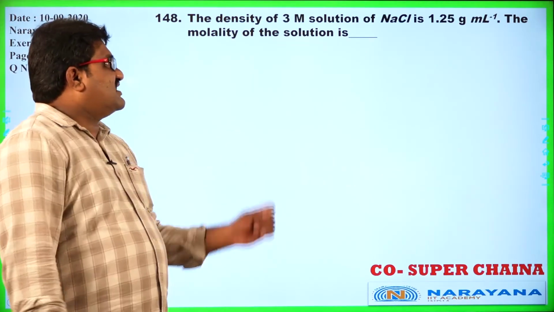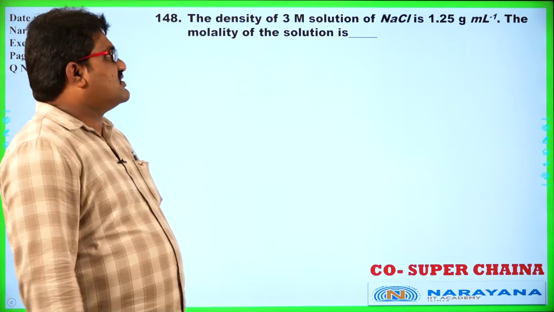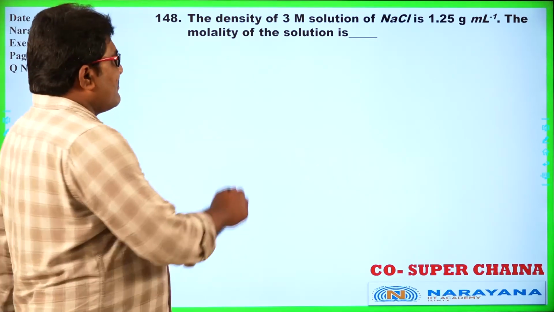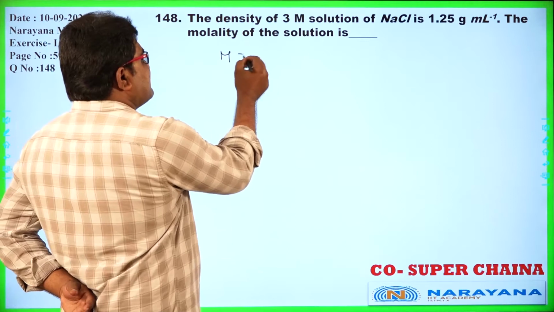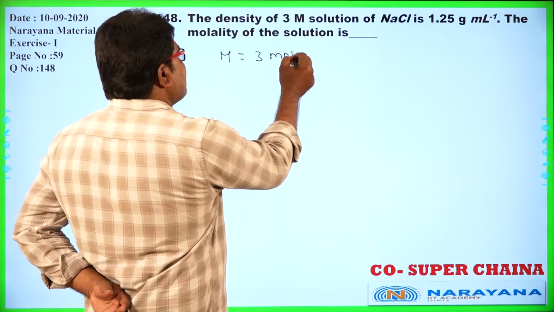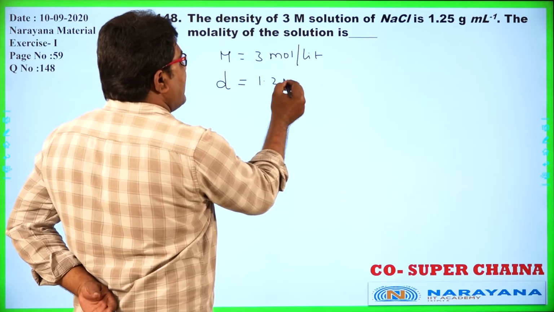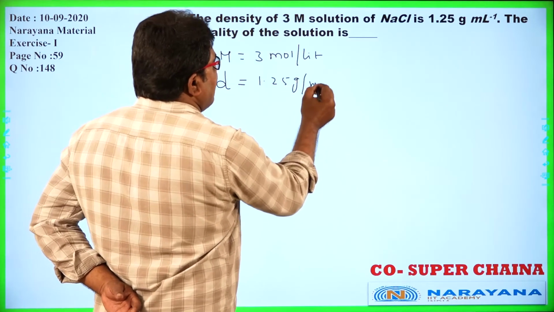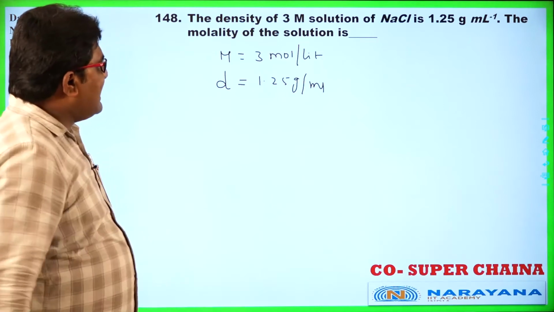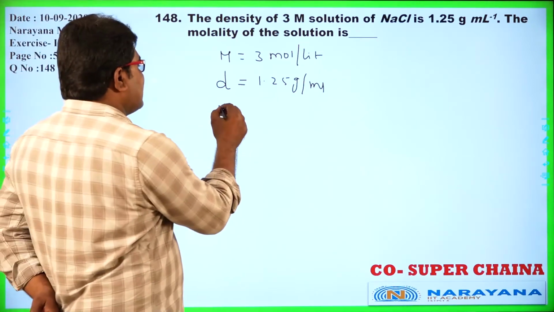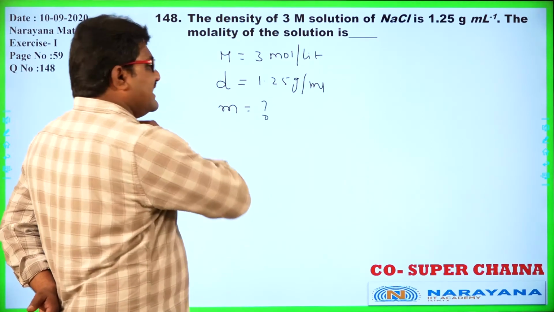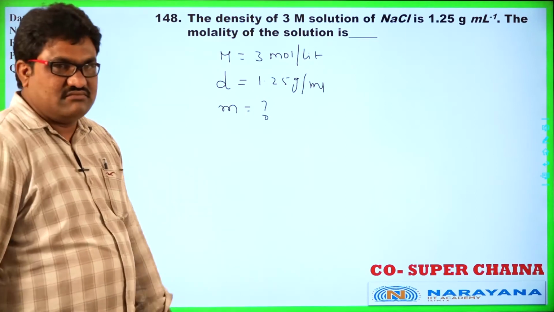The density of 3 molar solution of NaCl is, so here molarity is given, 3 moles per liter, and density of the solution is 1.25 gram per ml. The molality of the solution is, what he is asking? Molality can be indicated by the letter small m.